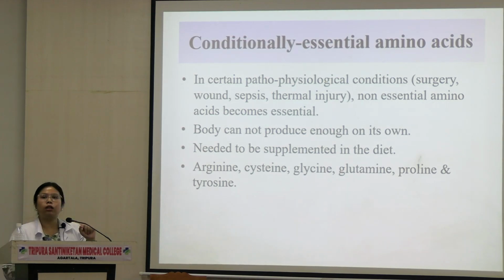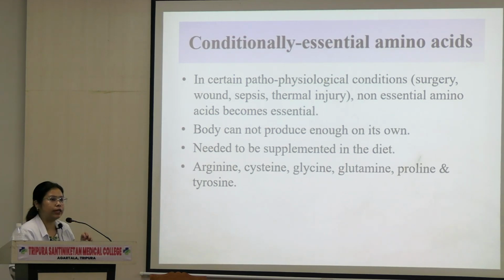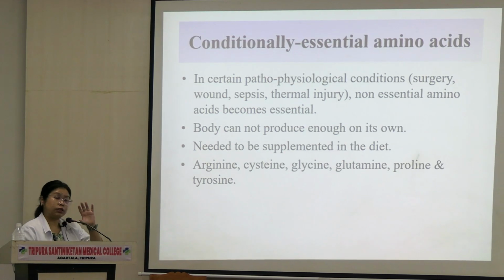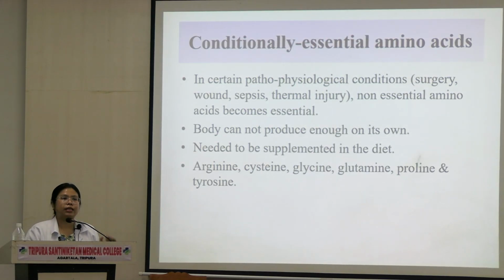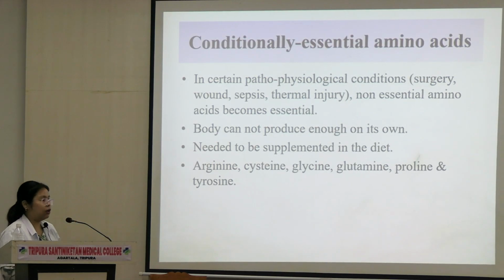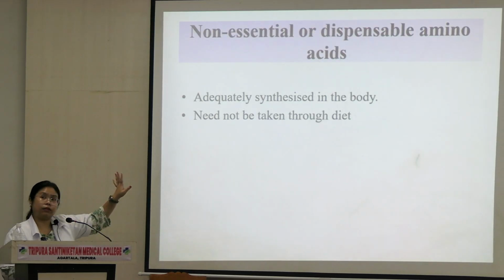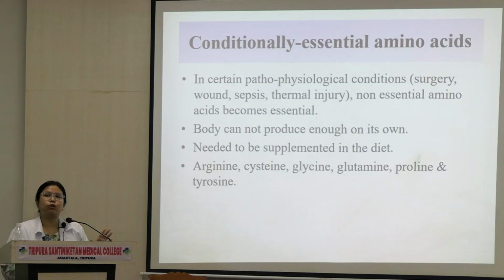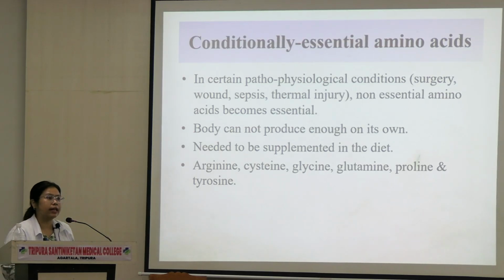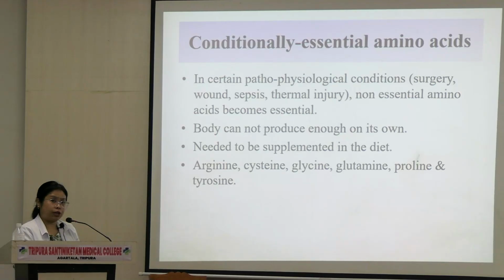Then we have something called conditionally essential amino acids. Matlab, only in certain conditions these amino acids become essential for us. Here we read that these are non-essential, but certain non-essential amino acids also become essential in certain conditions like burns, surgery, or trauma, when the body is undergoing healing.